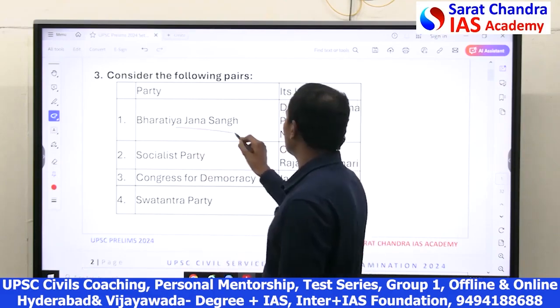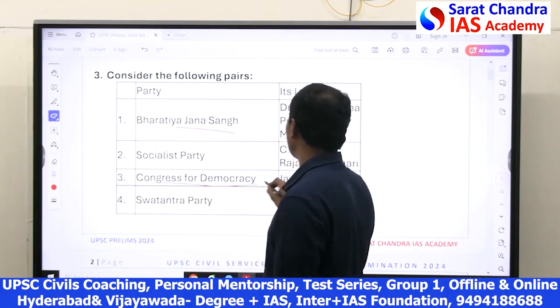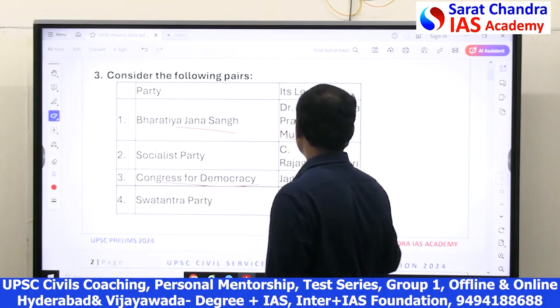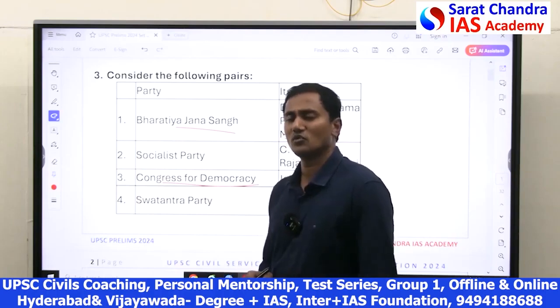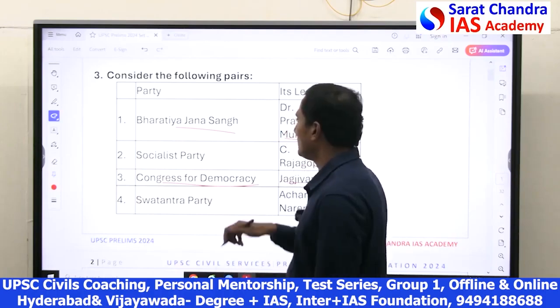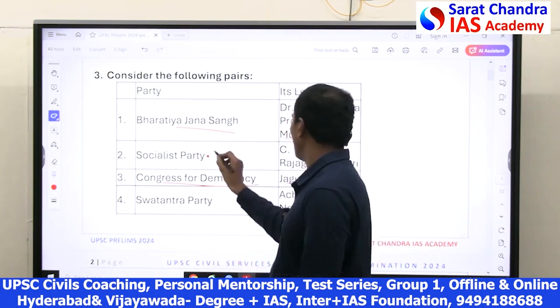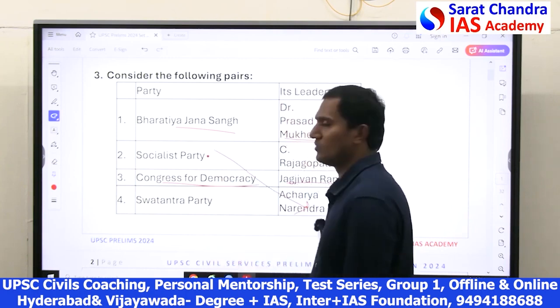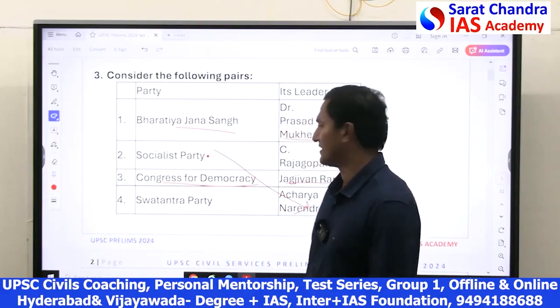See, Bharatiya Jana Sangh by Dr. Mukherjee and Congress for Democracy by Jagjivan Ram. These both are commonly known to most of the students. However, the Socialist Party was formed by a group of people among whom Acharya Narendra Dev is more famous. It is there in Spectrum also. Spectrum and old NCERT, it is there.